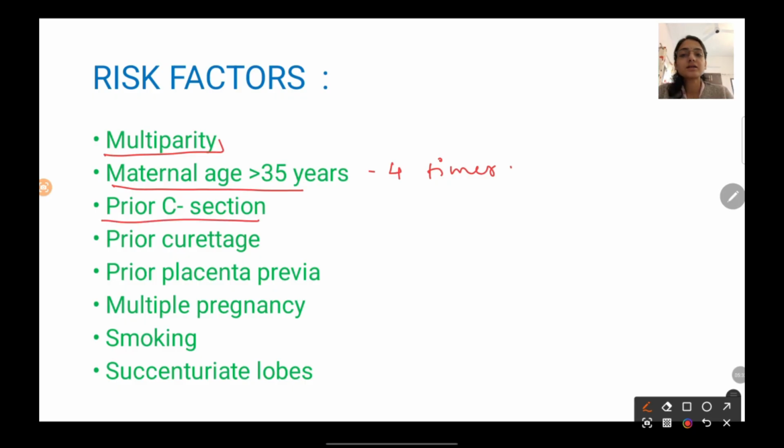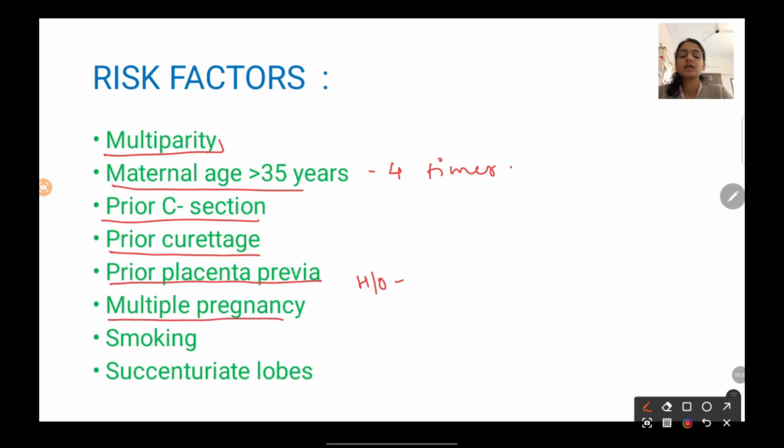If there is a prior C-section, then the placenta might get implanted onto that previous scar of C-section. Prior curettage, prior placenta previa, if there is a history of placenta previa in previous pregnancies, then there is an increased risk of placenta previa in current pregnancy also.